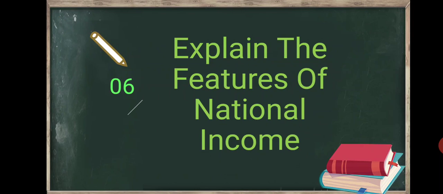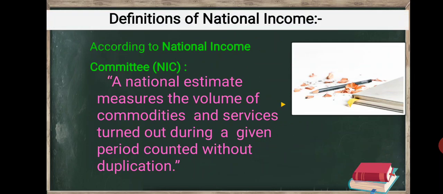Question number 6. Explain the features of national income. Student, you have to write the definition according to the National Income Committee, NIC. What is the definition?